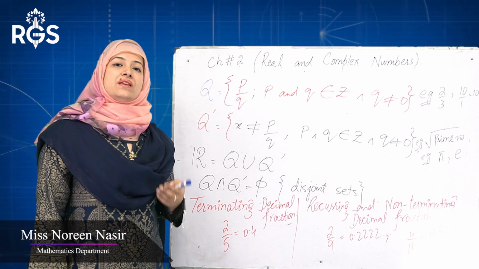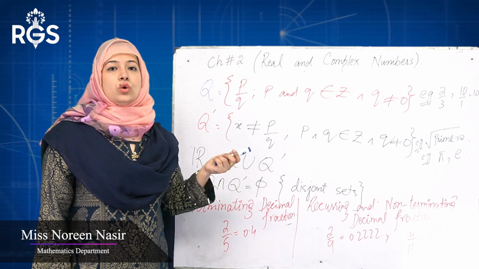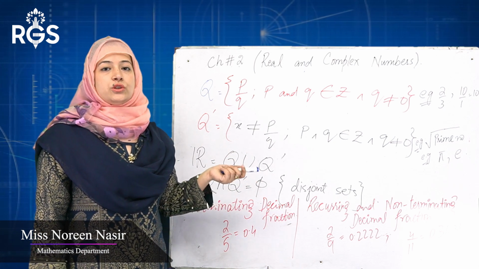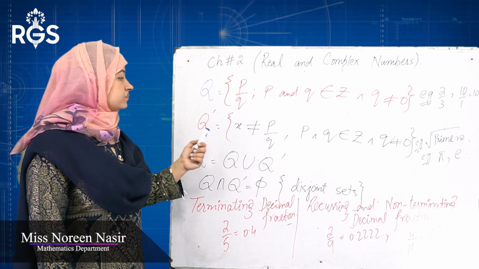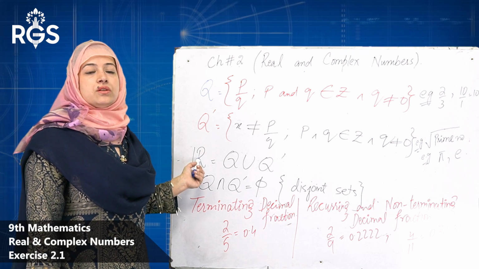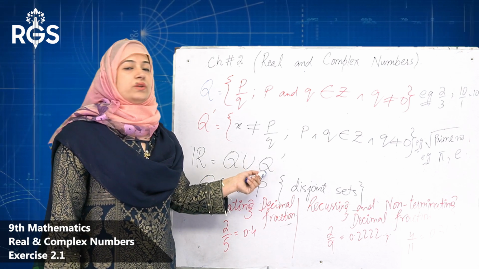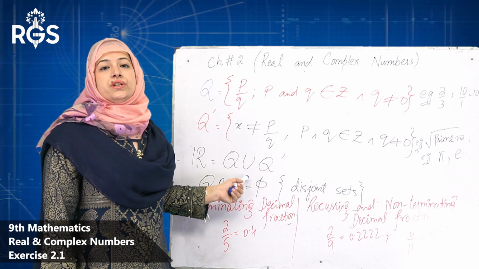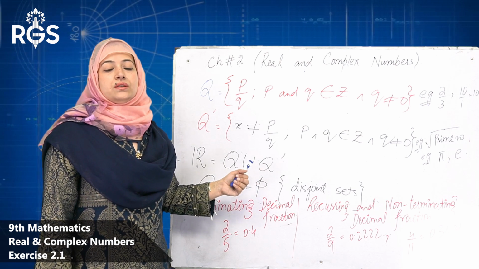22 by 7 is a rational number, but pi is a good example of an irrational number. It is not terminating and not recurring. Real number, our topic is real number and chapter name is also real number. Real number is equal to Q union Q dash, that is, the union of rational and irrational numbers mixed up.